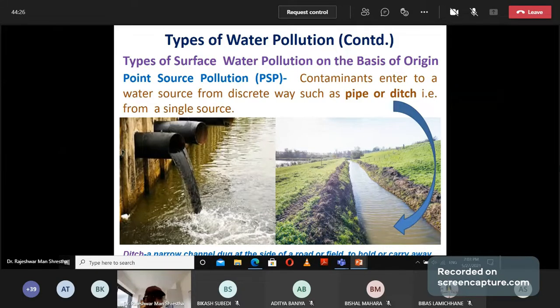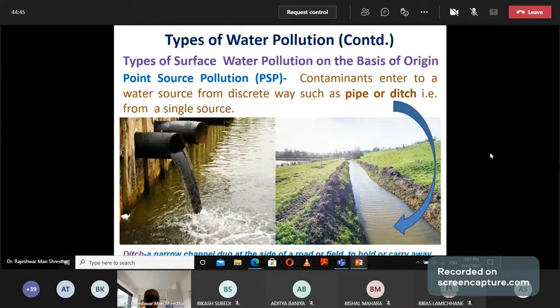In point source pollution, the contaminant enters the water source in a discrete way, from a pipe or ditch. A ditch is a narrow channel dug at the side of a road or field.